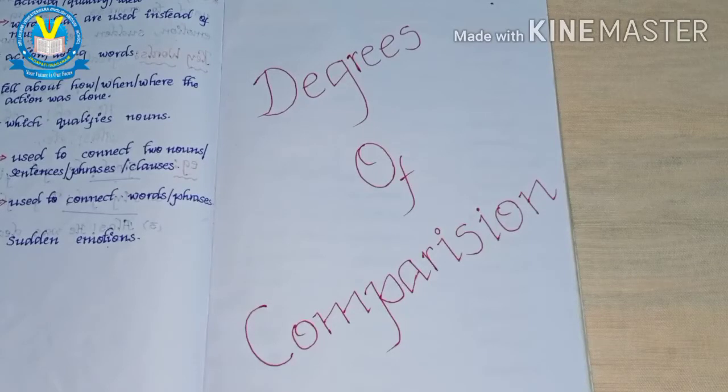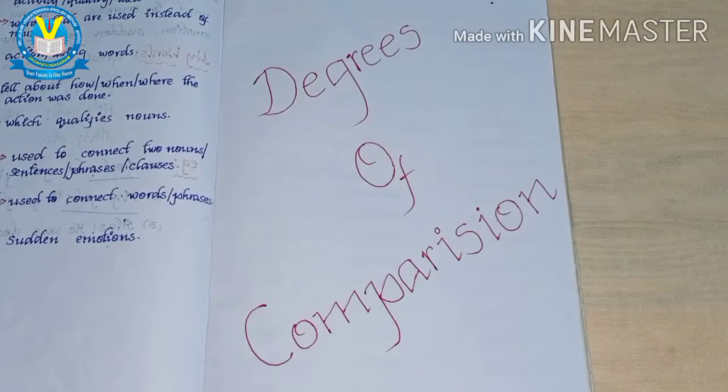Adjectives are the words which qualify the noun, which say more things about how the noun and the pronoun will be. Those are the words we call adjectives, and those adjectives play a prominent key role in degrees of comparison.